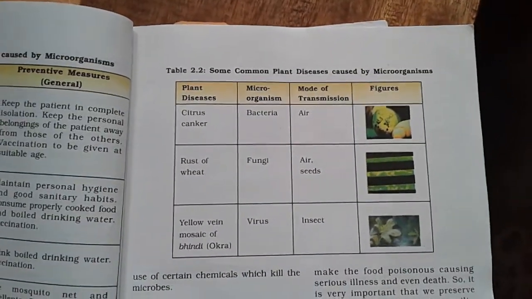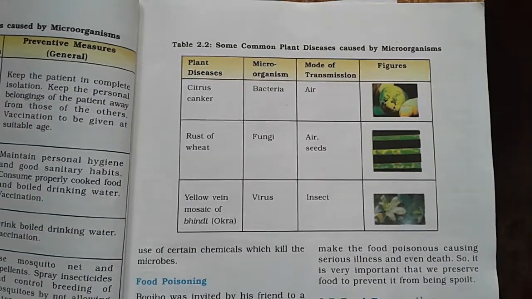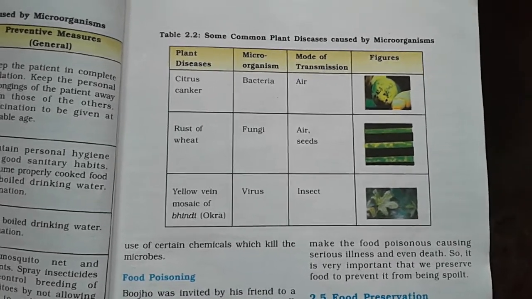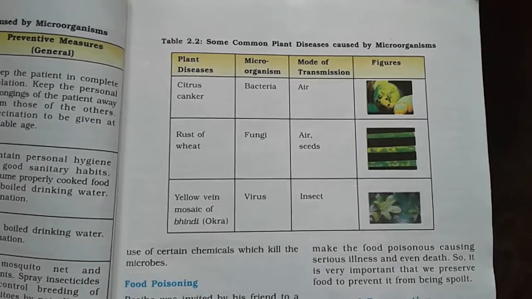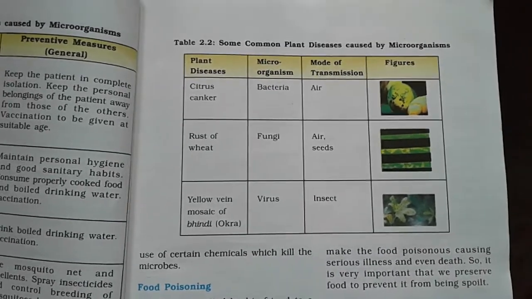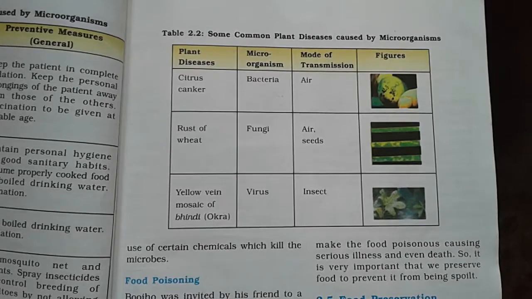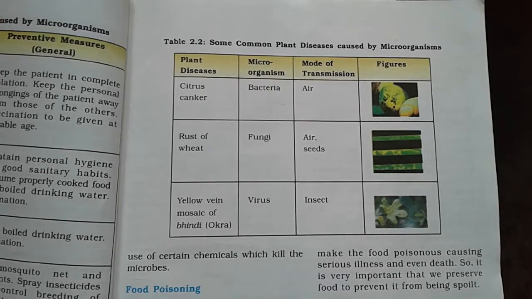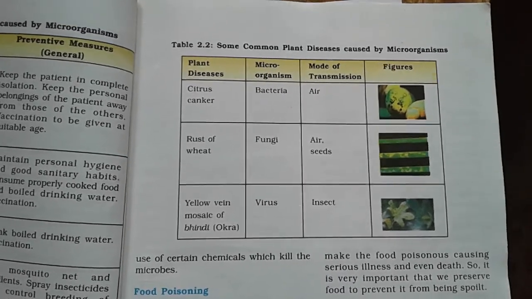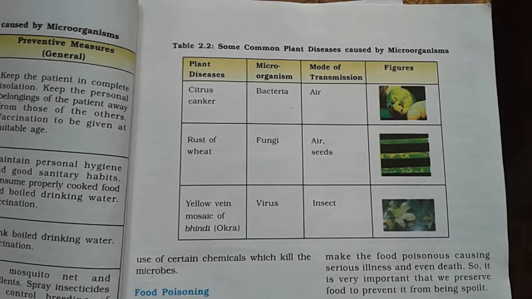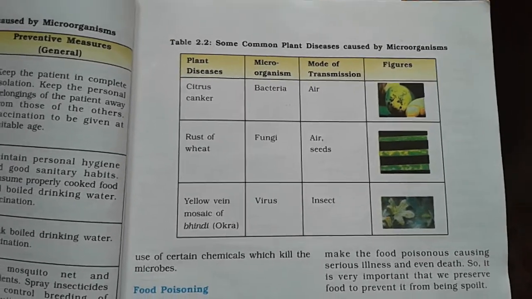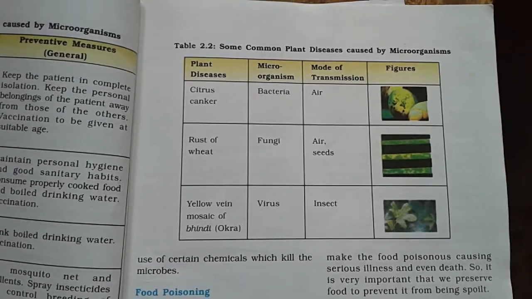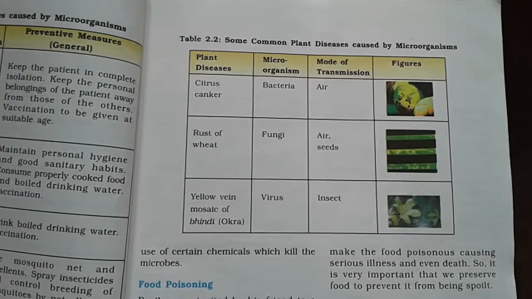On page number 25, in table 2.2, you can see the various plant diseases which are caused by microorganisms. Like number 1, we have citrus canker, which affects the citrus fruits. Here in a picture, a lemon is shown getting attacked by citrus canker, and this is caused by a microorganism called bacteria. Similarly, we can see a fungal disease, rust of wheat, which occurs in wheat, and yellow vein mosaic of bindi is seen in bindi, which is caused by a virus.